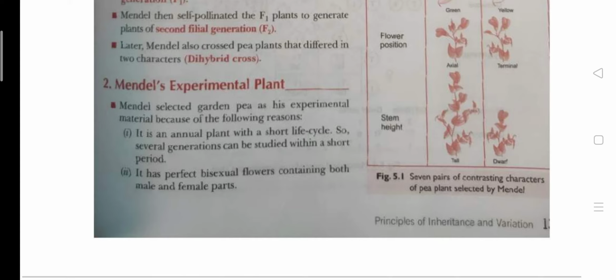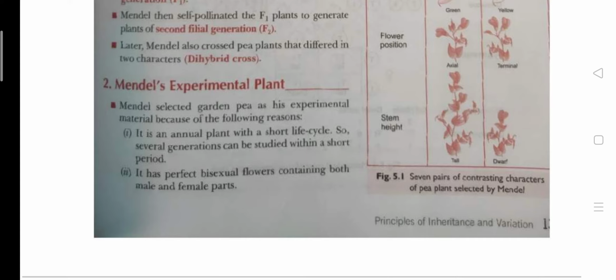Mendel selected the pea plant because it is an annual plant with a short life cycle. Second, it has perfect bisexual flowers containing both male and female parts. Its flower is bisexual. These bisexual flowers mean those flowers which have both a male part and a female part.